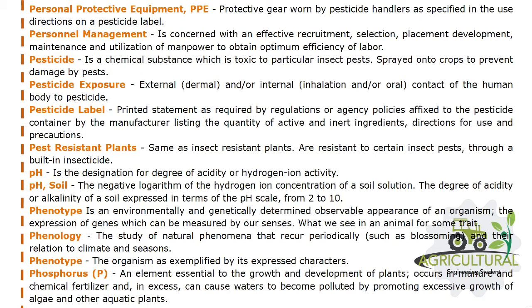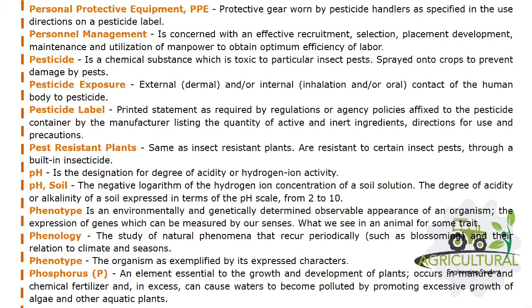Pest-resistant plants, same as insect-resistant plants, are resistant to certain insect pests, through a built-in insecticide. pH is the designation for degree of acidity or hydrogen ion activity. pH, soil, the negative logarithm of the hydrogen ion concentration of a soil solution. The degree of acidity or alkalinity of soil expressed in terms of the pH scale, from 2 to 10. Phenotype is an environmentally and genetically determined observable appearance of an organism, the expression of genes which can be measured by our senses. What we see in an animal for some trait.